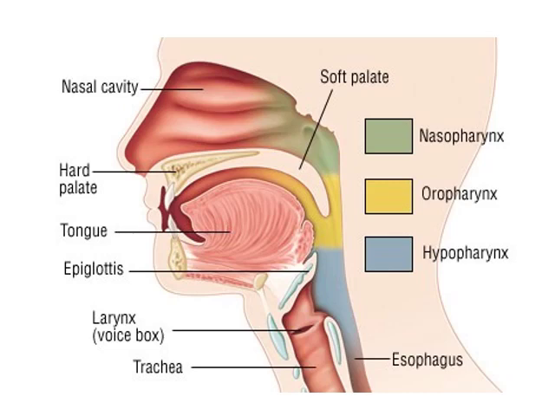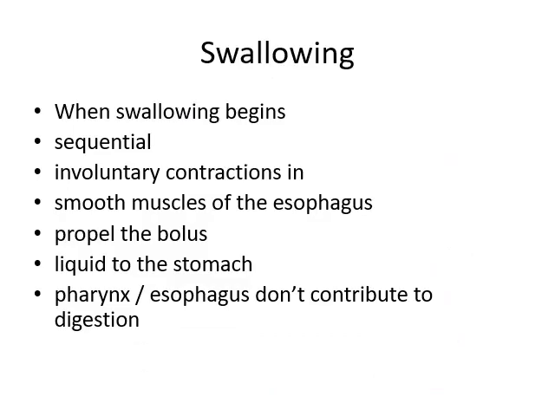Here is a diagram. Nasal cavity, then hard palate, the tongue is a muscular structure, then the epiglottis, which is a cover, and the larynx, trachea, and esophagus. Swallowing. When swallowing begins, it is sequential. Involuntary contractions of the smooth muscles of the esophagus propel the bolus into the esophagus and then the stomach, and the pharynx and esophagus do not contribute to digestion. They are not involved in digestion. They are just a passageway.